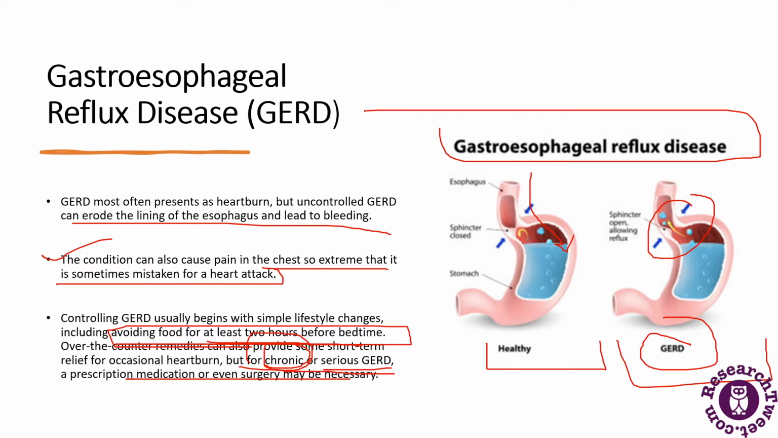If it's at the starting stage, it can be controlled by making some lifestyle changes. But if it has lasted for a long time, which means it has become a chronic disease or has become very serious, then it may lead to surgery or medications. So this is the first disorder.